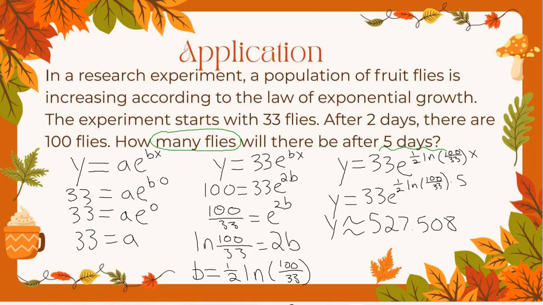So how many flies do we have? 528 flies. Which is a drastic difference from us starting at 33 flies, yes? That's also assuming that none of the flies have died off in that time, but that's how many new flies we would have. Which is still a lot of flies.